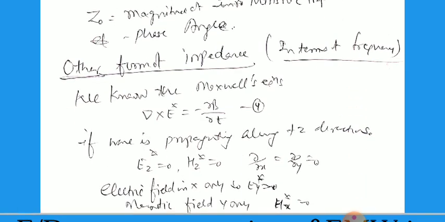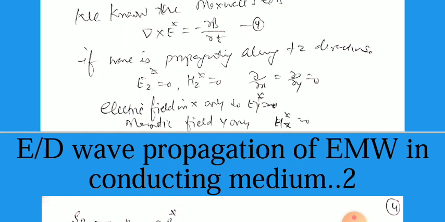Now the other form of the impedance we can calculate in terms of the frequency, using the Maxwell equations. The third Maxwell equation is del cross E star equal to minus del B star by del t. If the wave is propagating along the z axis only, then Ez star equal to 0, Hz star equal to 0, and the variation is along only the z axis, so we can write del by del x equal to 0, del by del y equal to 0. So the electric field is in x only, with Ey equal to 0, and the magnetic field is along the y-axis only, so the remaining component is 0, Hx star equal to 0.